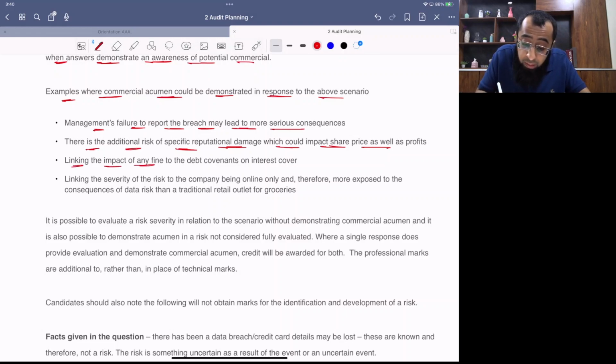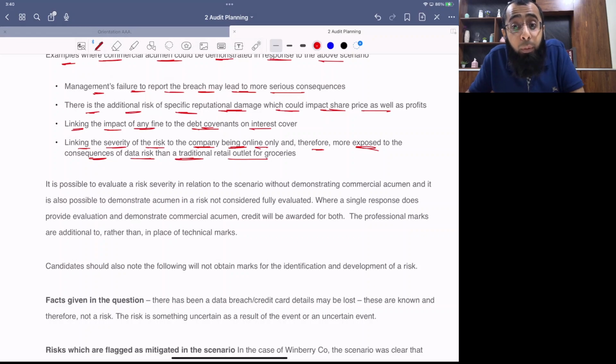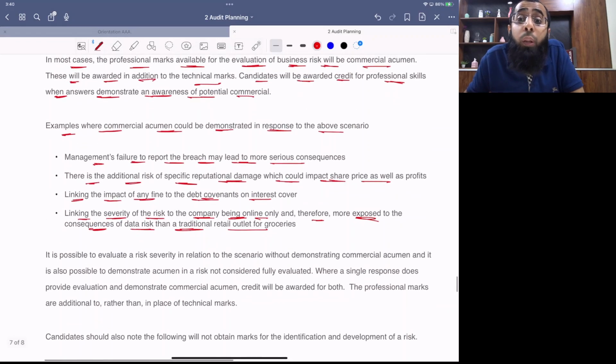Linking the impact of any fine to debt covenants or interest cover, that when the penalties are imposed, maybe the company will not be able to fulfill the bank requirements, the covenants imposed by the bank. Linking the severity of the risk to the company being online only and therefore more exposed to the consequences of data risk than a traditional retail outlet of groceries. See, for this company, the risk was higher because they were only online.